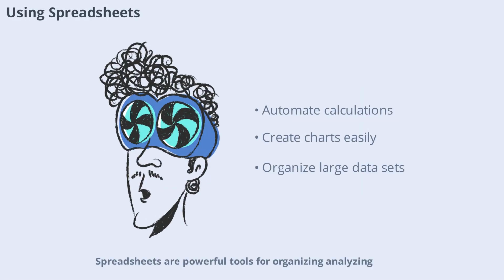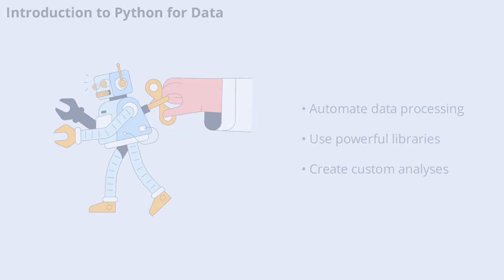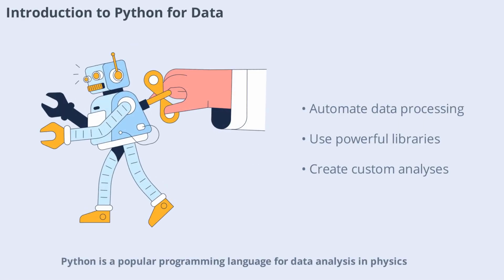Spreadsheets are powerful tools for organizing, analyzing, and visualizing data in physics. With features like formulas, charts, and data filters, spreadsheets make it easy to perform calculations and spot trends. Many physicists use software like Excel or Google Sheets to manage their data, automate repetitive tasks, and create clear visual representations of results.